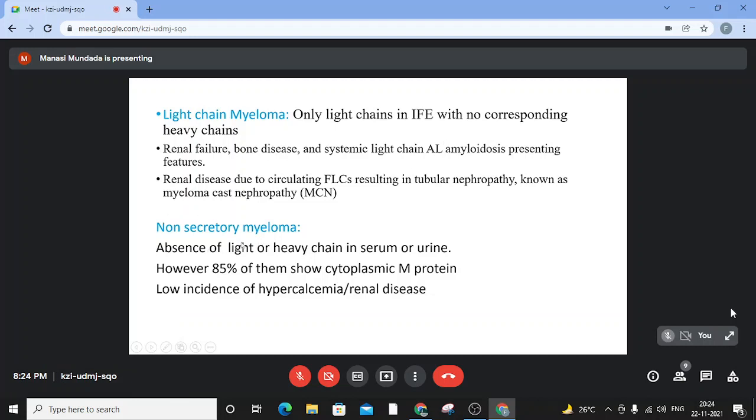Then there is this very interesting category, the non-secretory myeloma, which constitutes about 3% of the myeloma cases, where there is absence of light and heavy chain in serum or urine. However, if we try to see on IHC, almost 85% of them might show a cytoplasmic M protein presence. So this makes them an oligosecretory myeloma. However, there are still 15% of cases which are truly non-secretory myelomas. So they have a low incidence of hypercalcemia or renal disease.